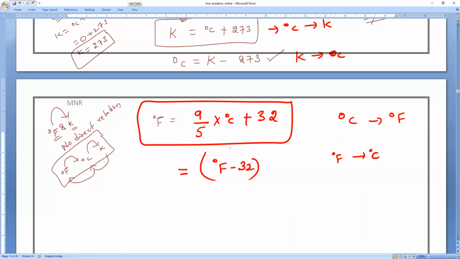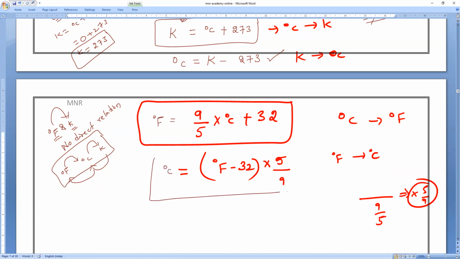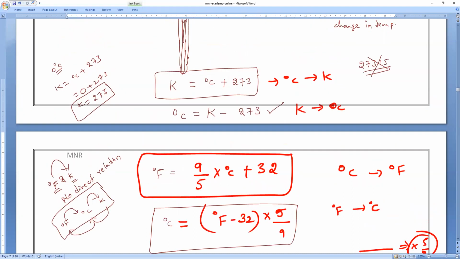Next, here degree Celsius into 9/5 will come to this side. What will it become? 9/5 means multiplication, and moving it across division, I'll make the reciprocal, 5/9. Right? So this is degree Celsius. This is the relation between all four conversions. Write it, very, very important.